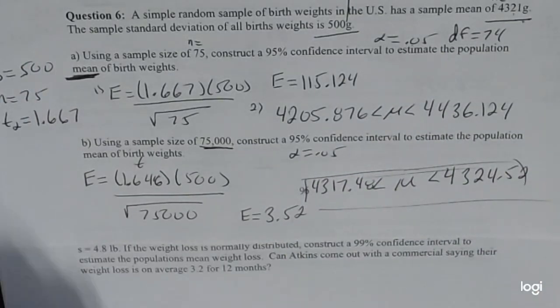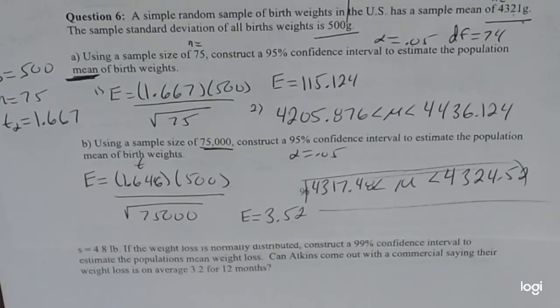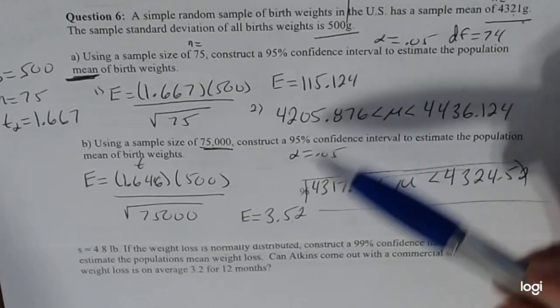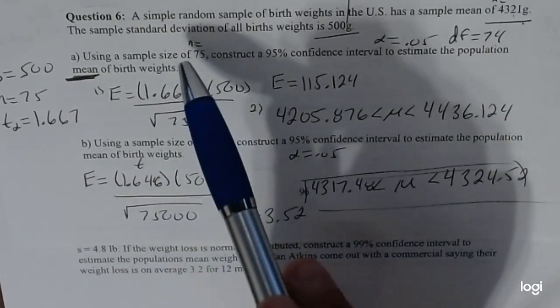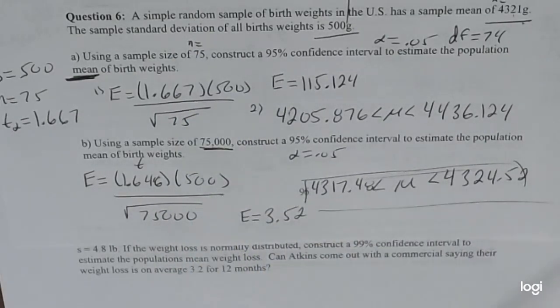Okay. Now, if you're wondering, well, this confidence interval is much closer to each other than it was, and notice the margin of error is drastically different, right? So the key thing, the whole concept of confidence interval is, notice what's the only thing that changed from part A and part B. Hopefully you guys saw the sample size, right? This is 75, this is 75,000.